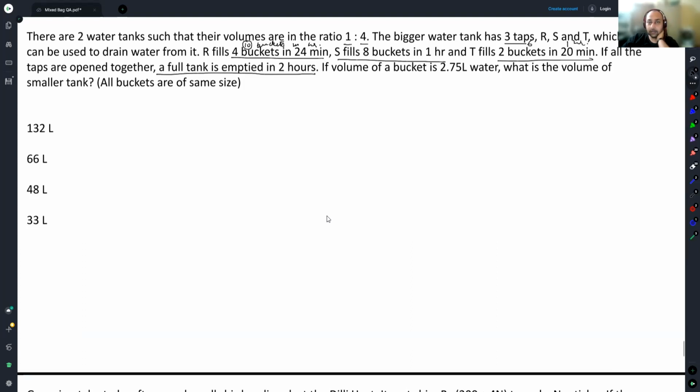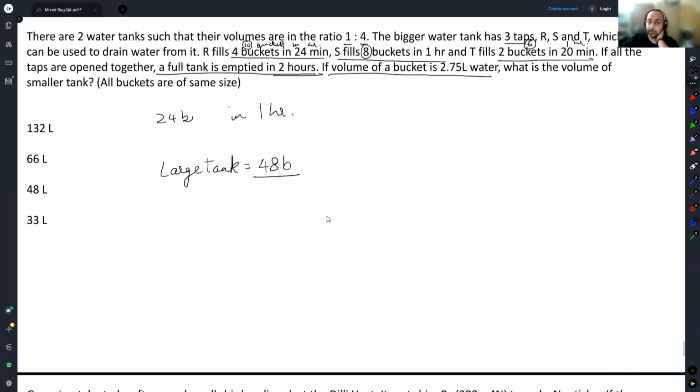So 10 plus 8 plus 6. This is as good as 24 buckets, 24 buckets in 1 hour. If it is emptied in 2 hours, can I say large tank is equal to how much? 48 buckets. Large tank is equal to 48 buckets.